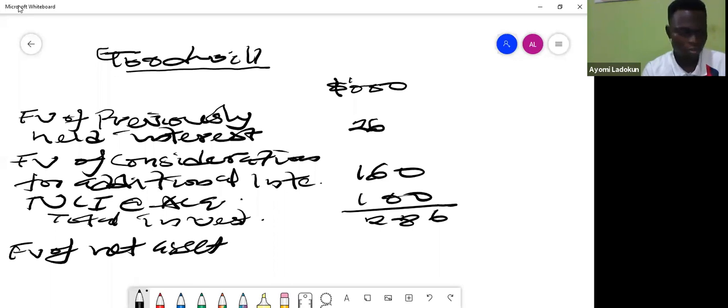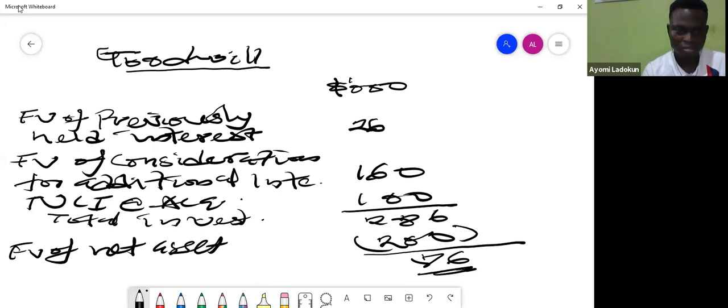Okay, it's come back. So now it said 200. Okay, so this is the 200. So if I remove it, we have 86. So this 86 is my, what's it called? It's my goodwill. Okay, so this 86 is my goodwill.